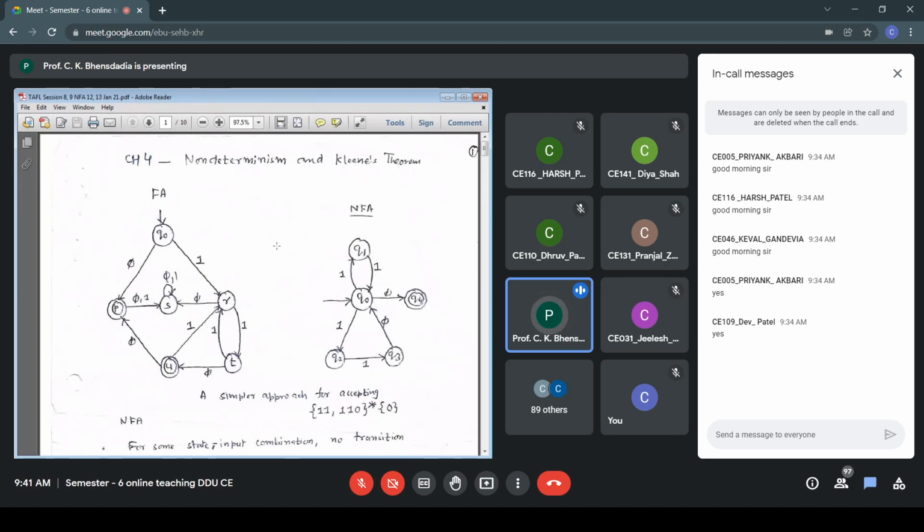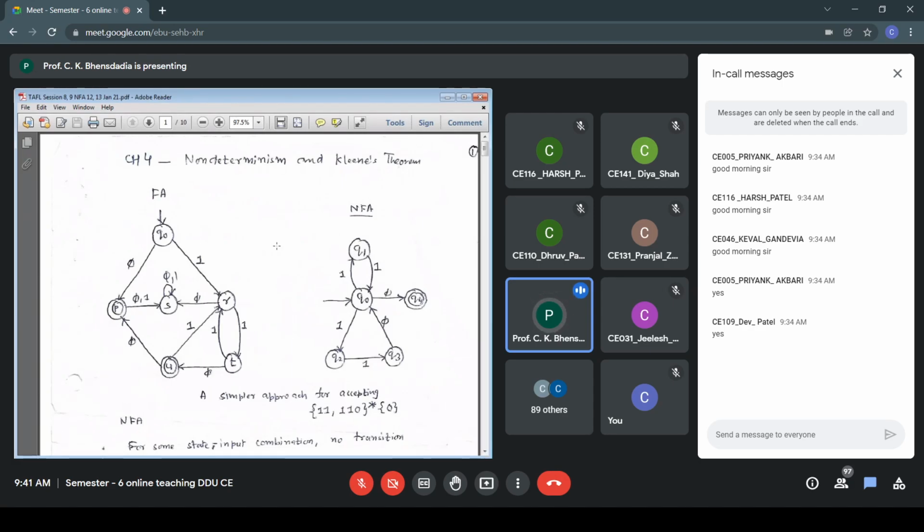So I have separately handled them. Now it is 11 plus 110 star. So any combination of this 11, 110, may not be necessarily that it's only 11 exclusively, then only 110 exclusively. It could be something like 110, then 11, then 11, then 110. So that is again taken care. If I want to handle 110, then I take a path U R T that will take care of 110, and subsequently if I want to handle 11, then it is between R and T. So that will handle the pattern 11.